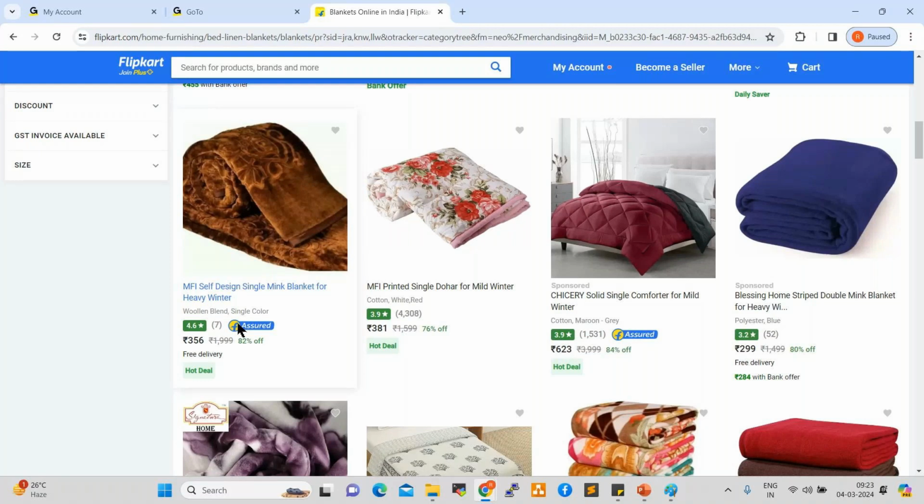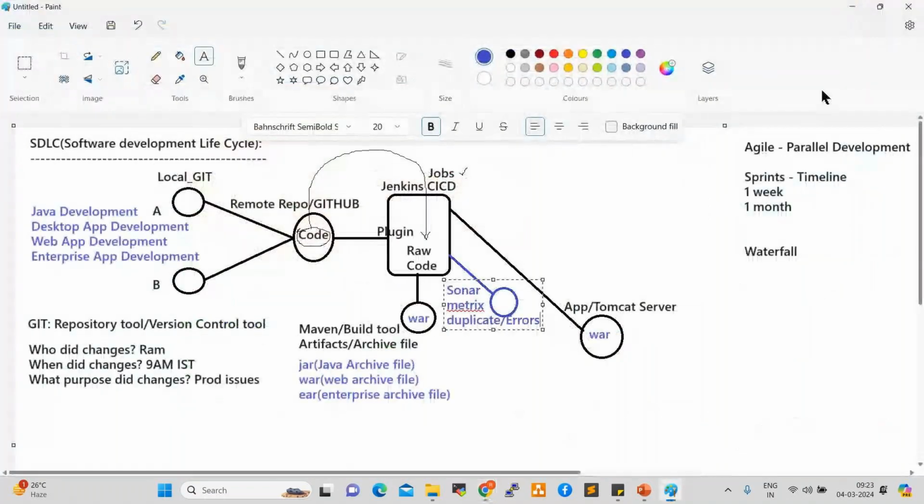That is why every project team maintains some code standard to prepare things in a properly structured way. So if any duplicate lines or errors are there, Sonar always reviews the code, and if more than two duplicate lines are there, it will give the report. Developers log in, check the coding, and fix the issues.